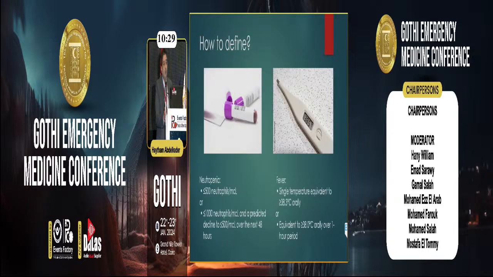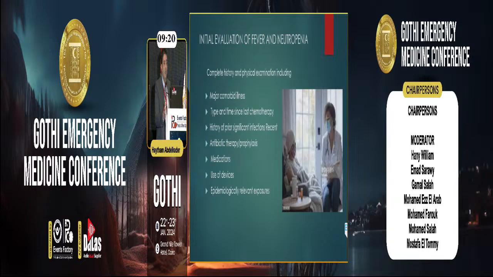To define febrile neutropenia: fever orally equal to or above 38 degrees Celsius. Then physical examination, history of prior significant infections, whether the patient was on antibiotic prophylaxis or not, other medications, and whether the patient uses devices.